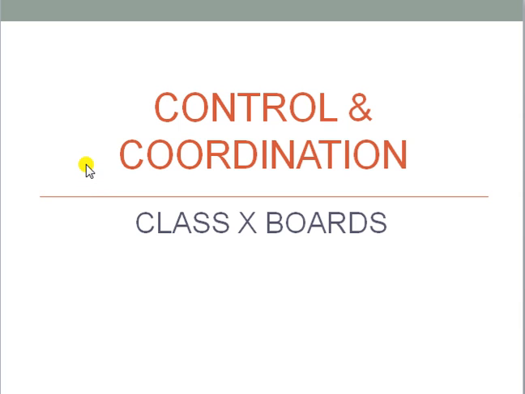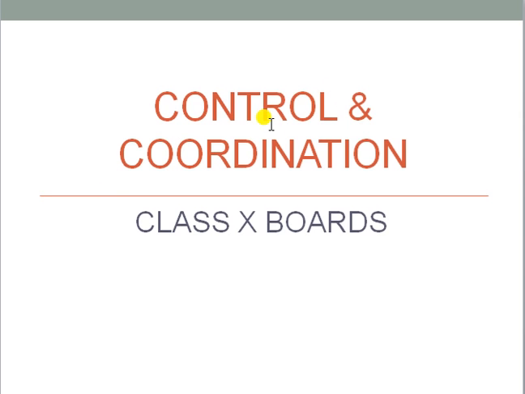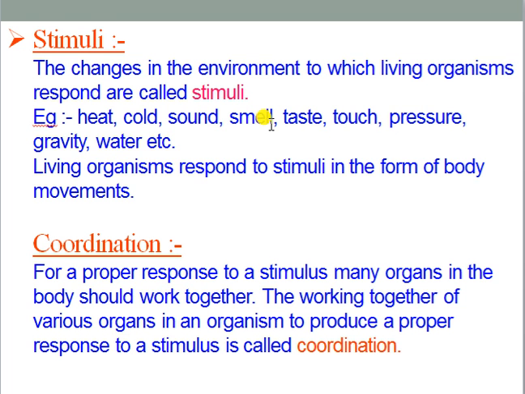In the control and coordination portion, first of all we have to discuss what is stimuli. We all know stimuli are changes happening in the environment against which various living organisms respond.